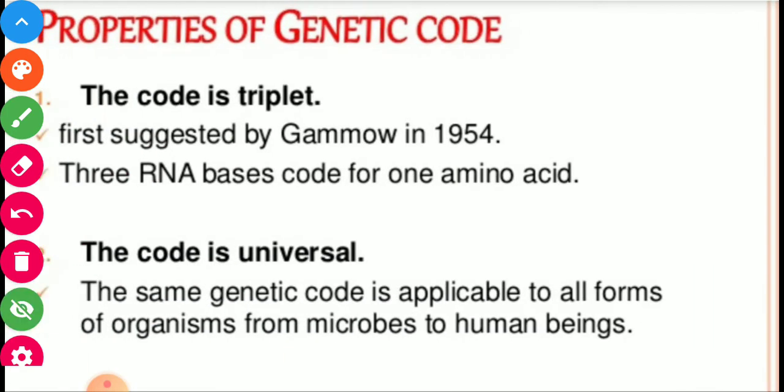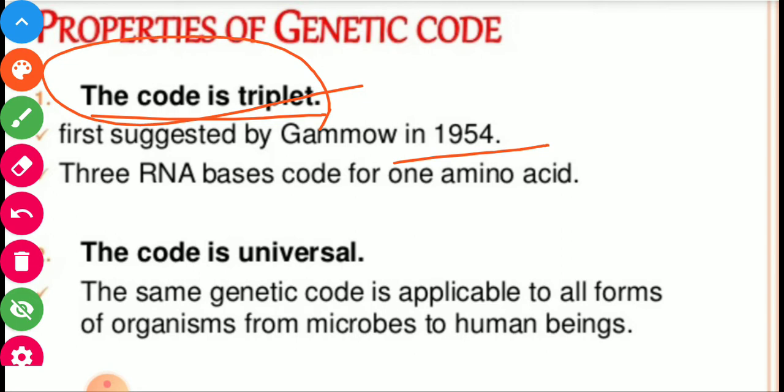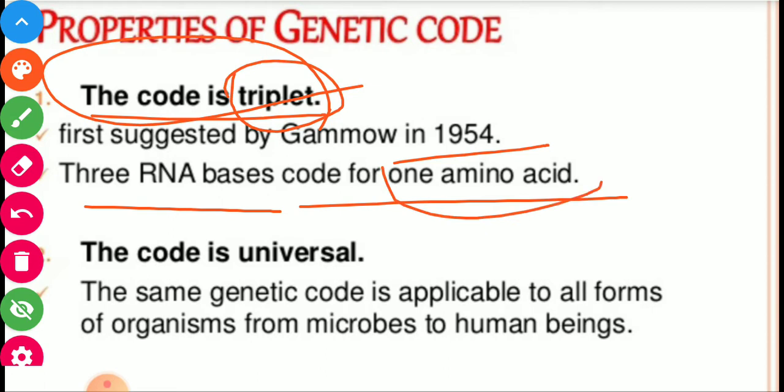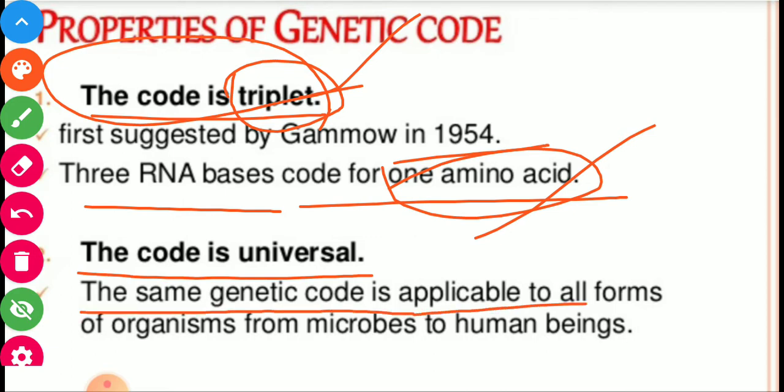Now, properties of genetic code. The genetic code is triplet. This is a group of 3 bases, first suggested by Gamow in 1954. 3 RNA bases code for 1 amino acid. So the triplet codes for one amino acid. The code is universal. The same genetic code is applicable in all forms of organisms, from microbes to human beings. So the same codon is for the same amino acid in all the organisms.